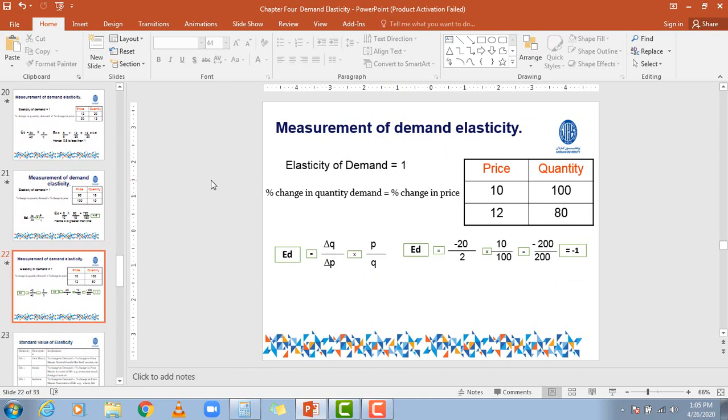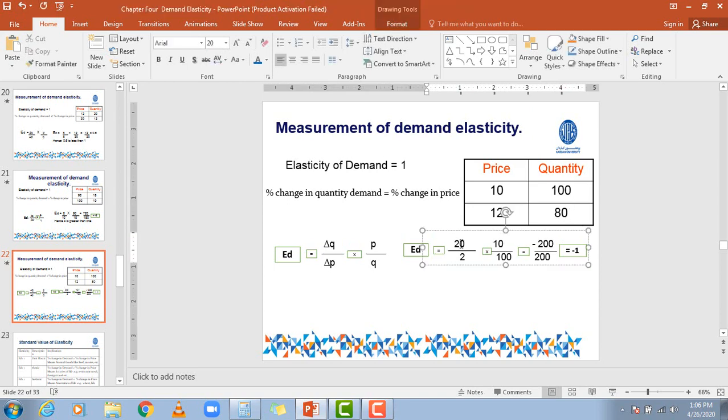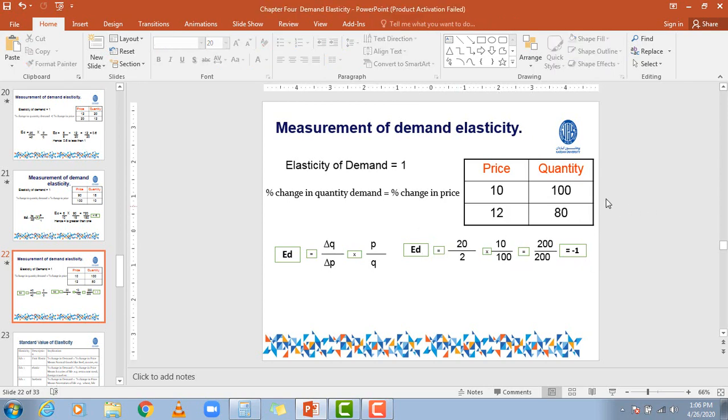Okay, my dears, here we will understand unitary elasticity or unitary elastic demand. What does it mean? If you remember the definition, it is when the percentage change in the quantity demanded is equal to the percentage change in the level of prices. Now see, the change in the quantity here is just 20, the minus sign doesn't matter. The quantity demanded was 100 at the price of 10, but it became 80 at the price of 12.